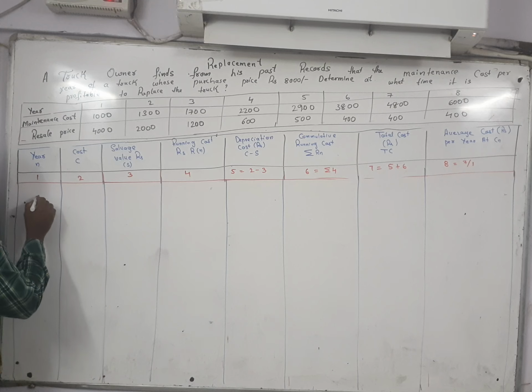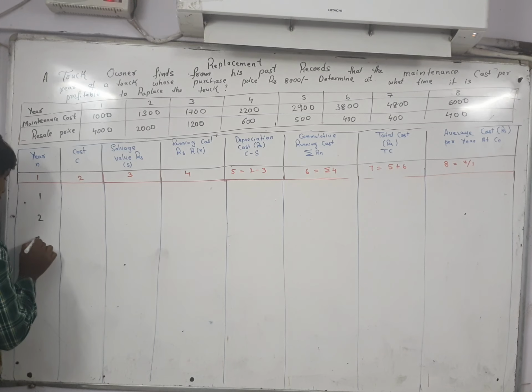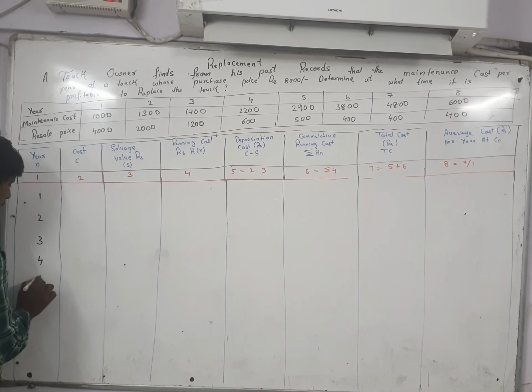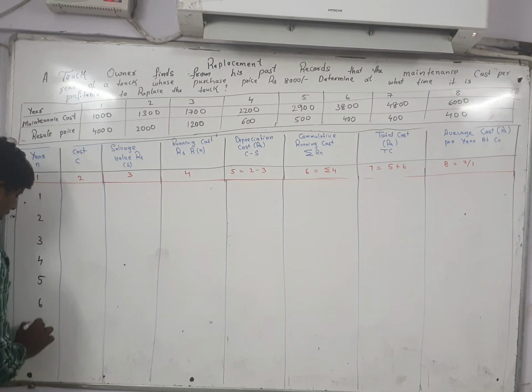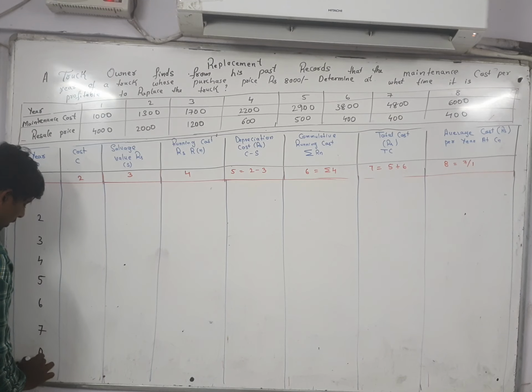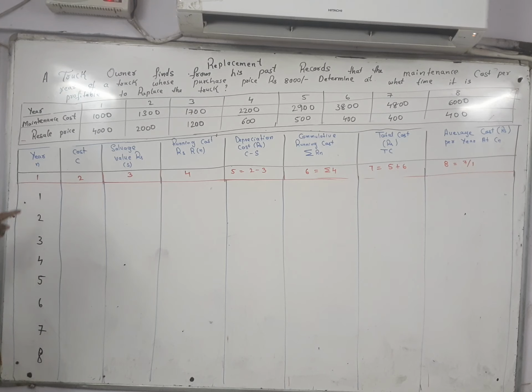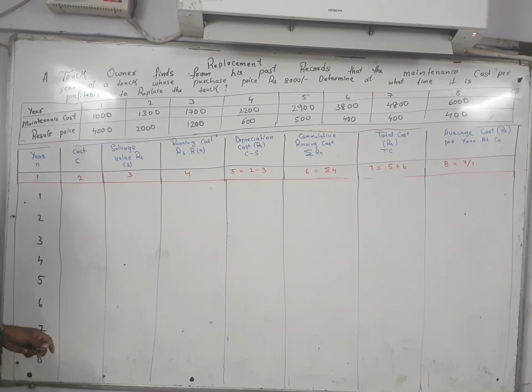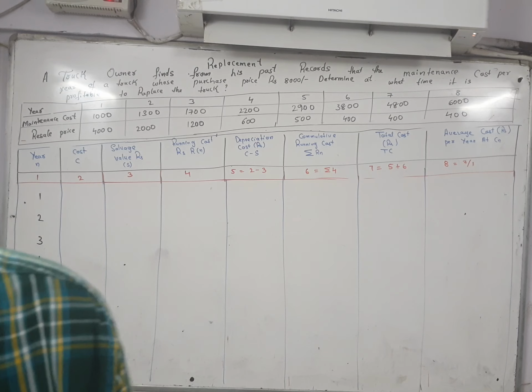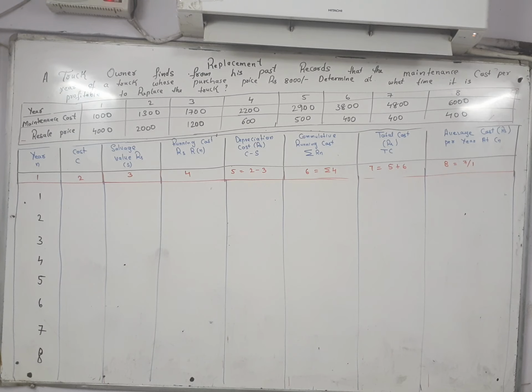So you can write here 1, 2, 3, 4, 5, 6, 7, and this one is the 8. Totally how many years are there? 8 years are there. So I wrote here 1, 2, 3, 4, 5, 6, 7, 8. Totally I wrote the 8 years.